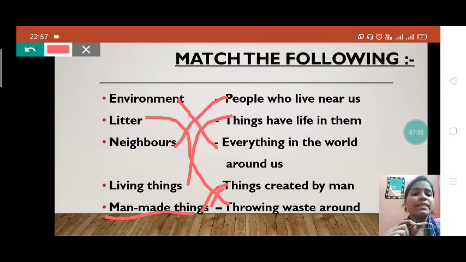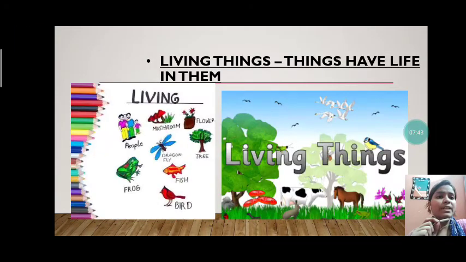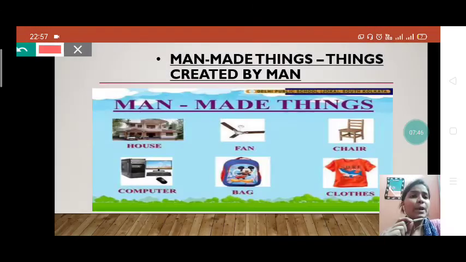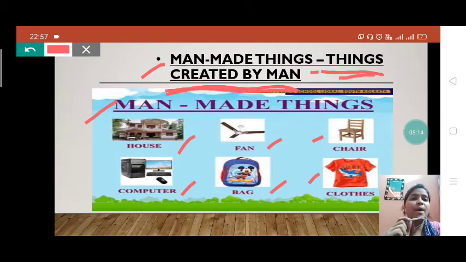So let's discuss the last question also, students. Man-made things. What are man-made things? See, students, man-made things are things created by man, meaning the things which are made by man. Man-made things are what, children? House, fan, chair, clothes, bag, computer. Each and everything that you see around you which is created by man is called what? Man-made things. So man-made things will be matched to things created by man.